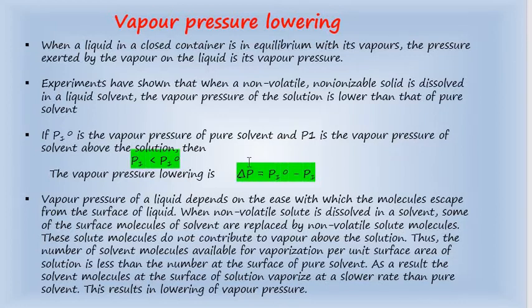The solution has fewer particles on the surface which are getting vaporized. As a result, the solvent molecules at the surface of the solution vaporize at a slower rate than the pure solvent, and this results in the lowering of vapor pressure.